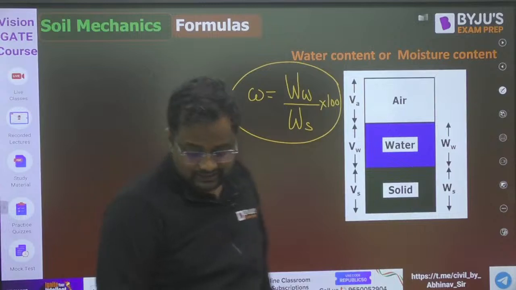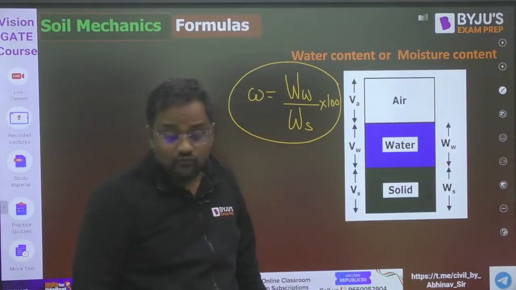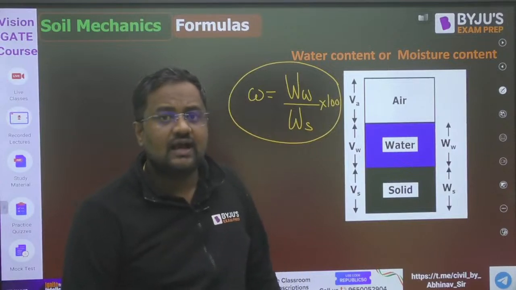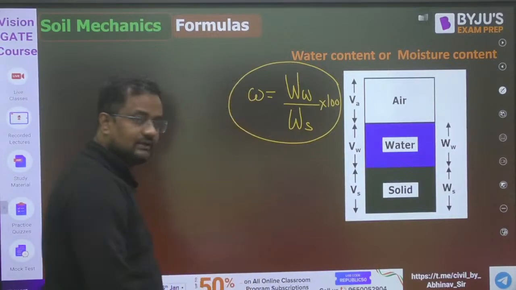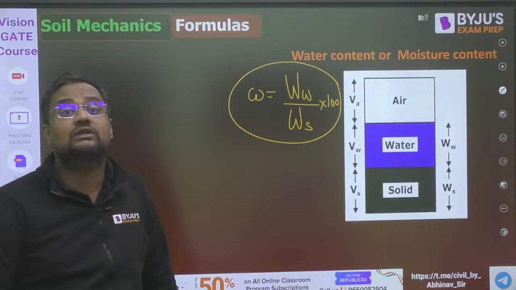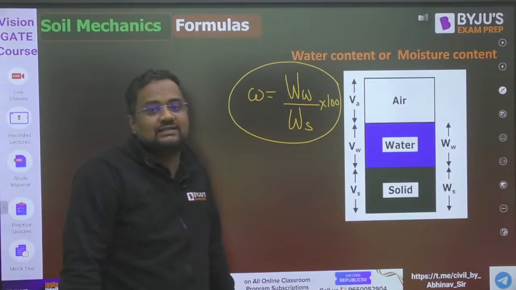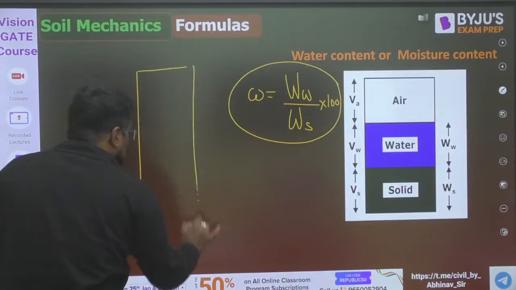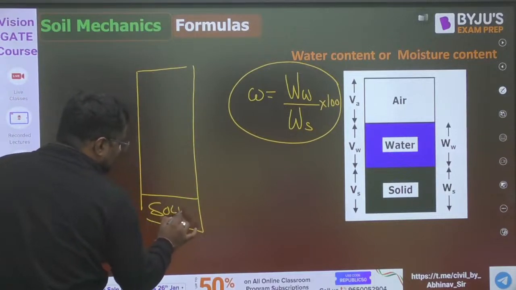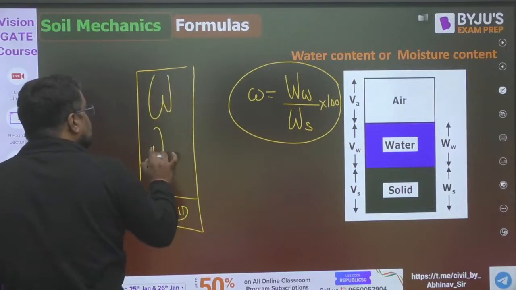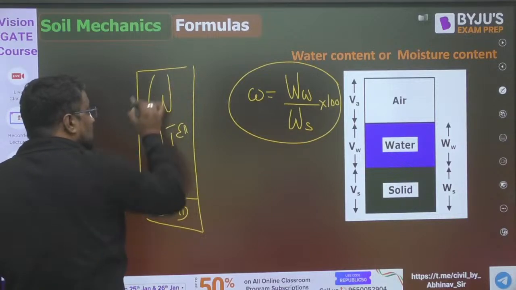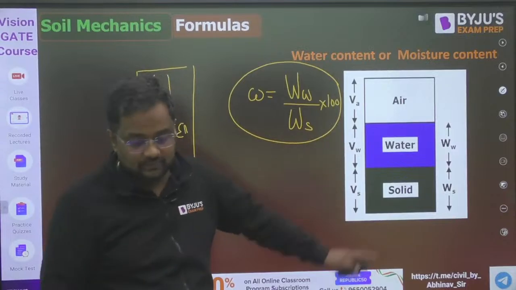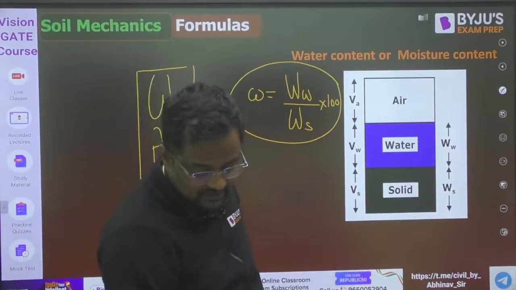Can water content be greater than 100%? Yes, water content can be greater than 100%. Weight of water can be more than weight of solid. Density of water is less and density of solid is more, but suppose a bentonite clay. Bentonite clay has so much void, so solid is less and all voids are filled with water. So weight of water can be more than weight of solid, and the value can be more than 1, or in percentage greater than 100%.